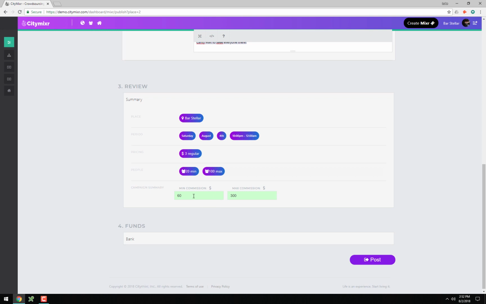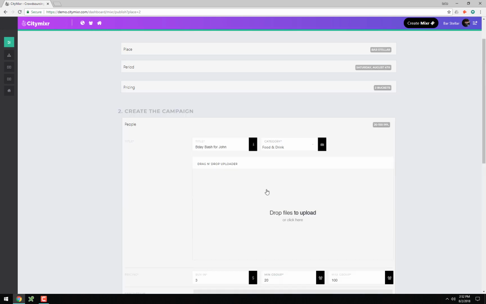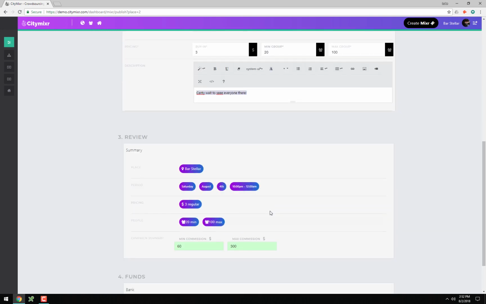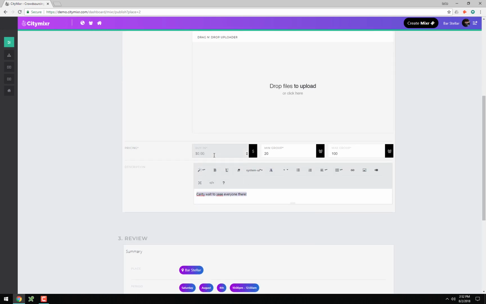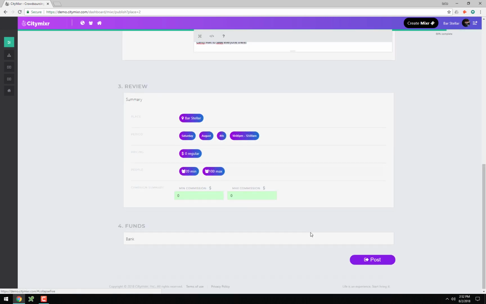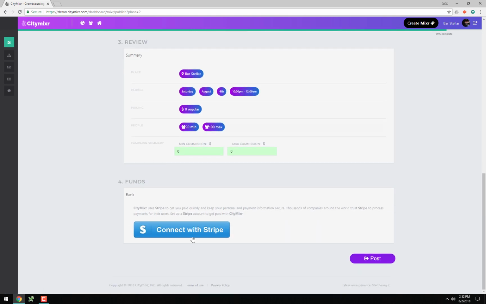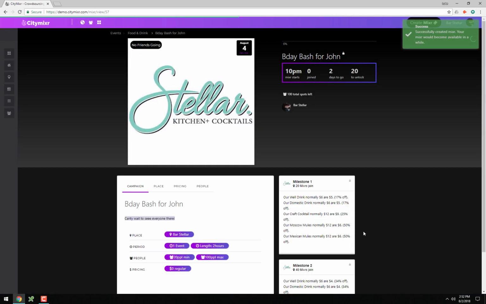So for bringing them that group, and for organizing that group, I can even make anywhere from $60 to $300 based on this group size. So let's say I want to keep it friendly and just zero it out. I can do that. That way I don't even need to add a card to accept those funds.